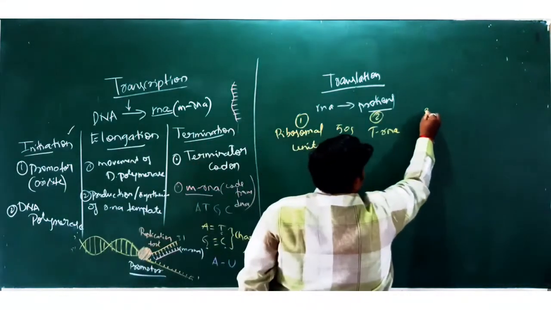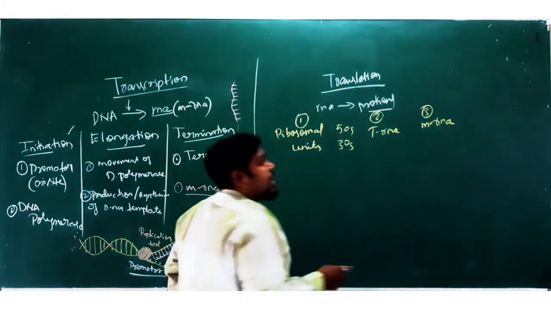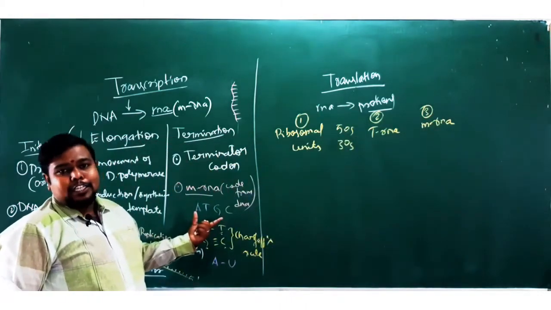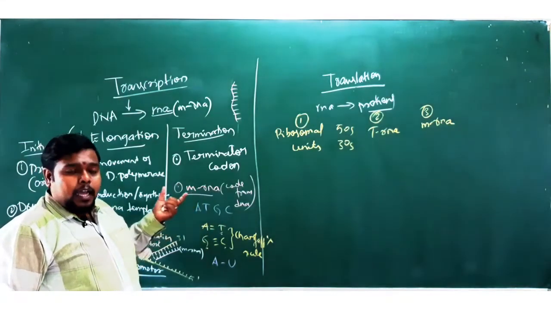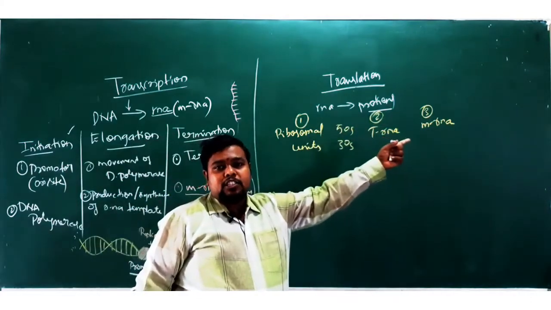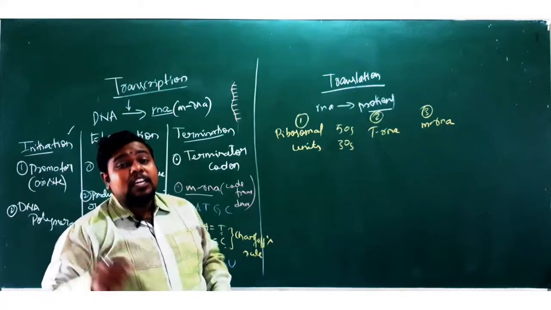And lastly we require the mRNA. So from where are you extracting this mRNA? This mRNA is the product of your transcription. The end product of your transcription will be used in case of your translation. Again here, the complete procedure of translation occurs in three steps.